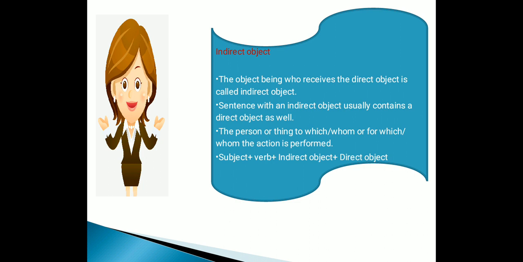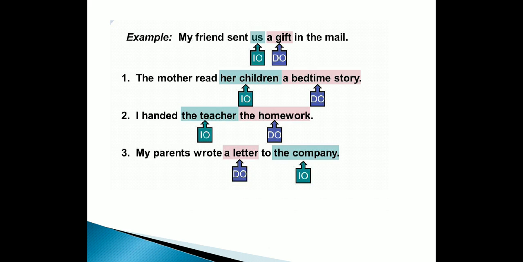Let's see the pattern of the indirect object. Subject plus verb plus indirect object plus direct object. See, we can find the indirect object as well as the direct object here. Let me show you some examples. My friend sent us a gift in the mail. Now here you need to ask the question whom. My friend sent a gift. For whom? For us. That's why us is an indirect object.